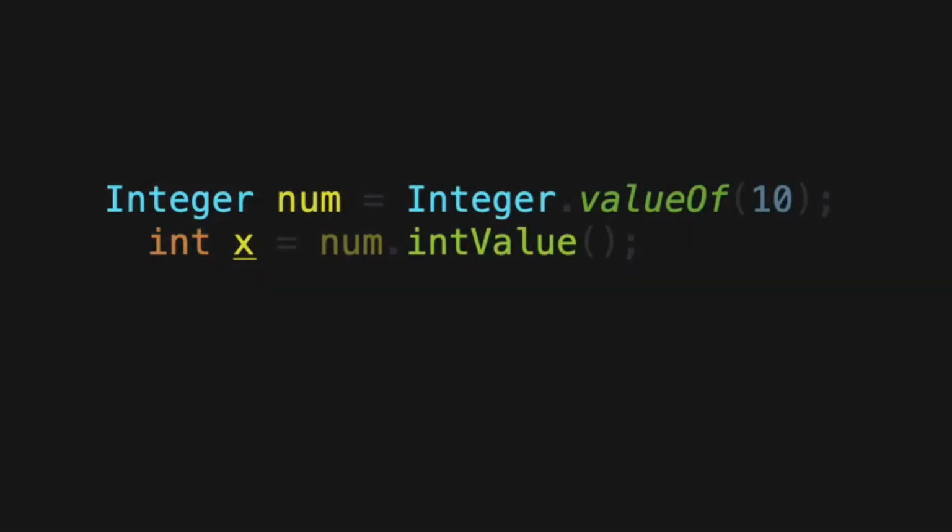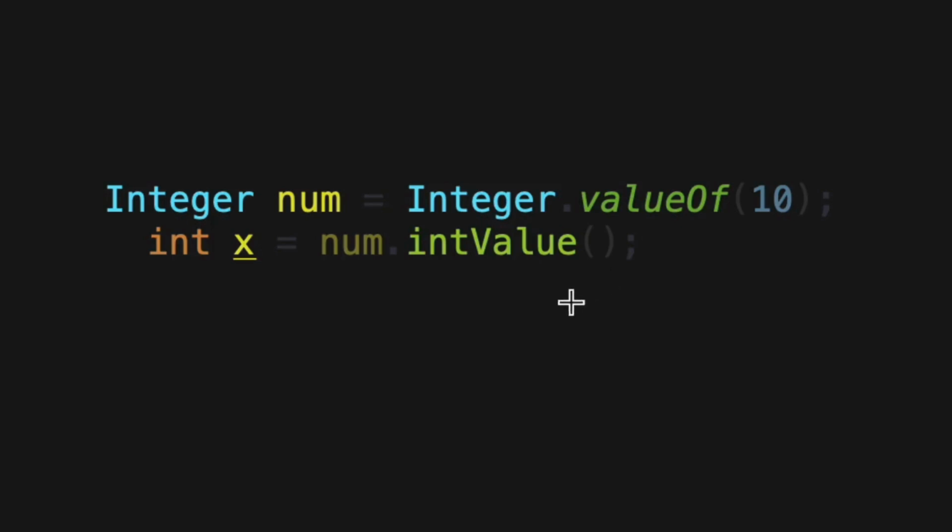Now you often see syntax like Integer num equal to Integer.valueOf, passing 10 as the parameter, then int x equal to num.intValue(). Now what is happening here? Integer.valueOf(10) takes the primitive 10 and wraps it inside an Integer object, and num.intValue() unwraps it back to primitive int.